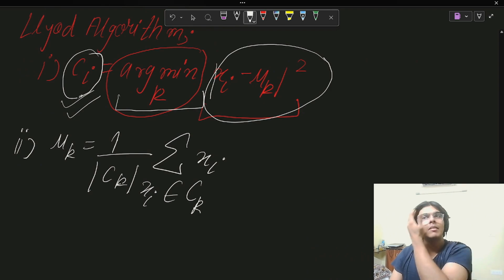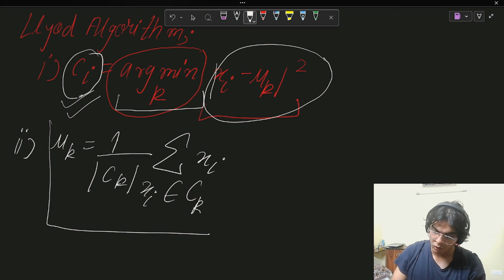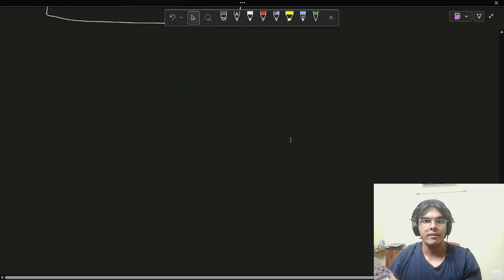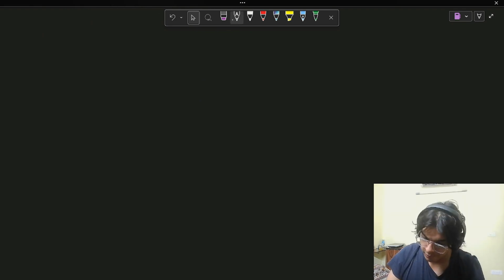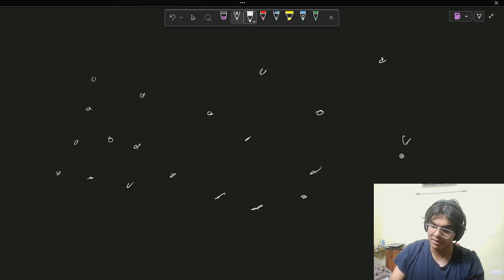You don't need to memorize them, but they are important for a good understanding of the model. So now we'll tell you what's happening here. I will take an example. Let's say I've got these points in here. White points specifically. I'm making all points white because originally this is what our feature space is going to look like.